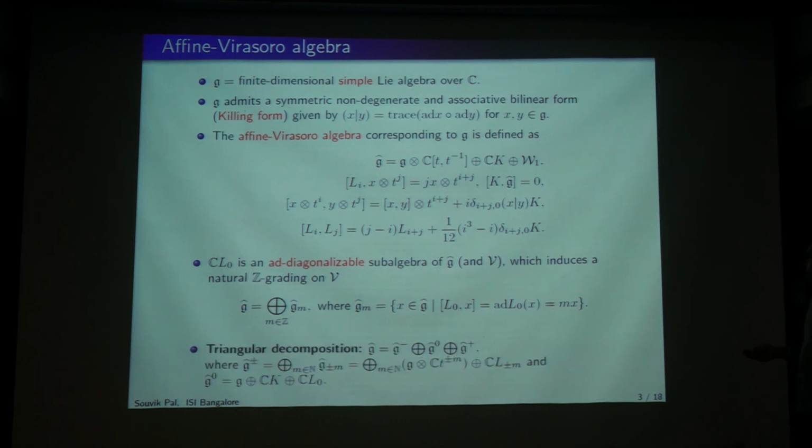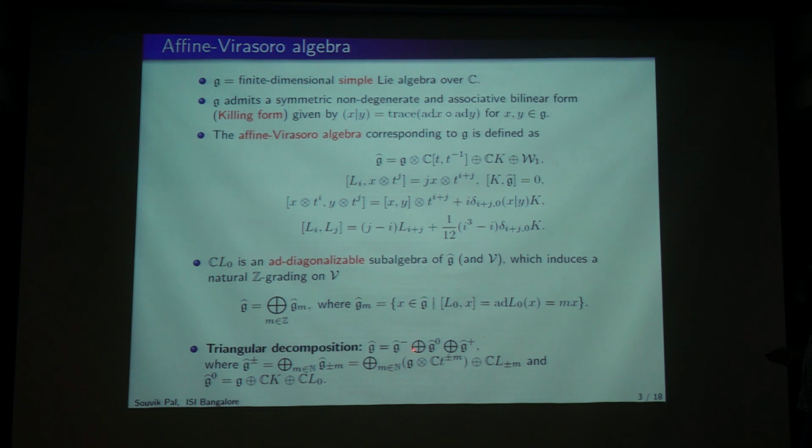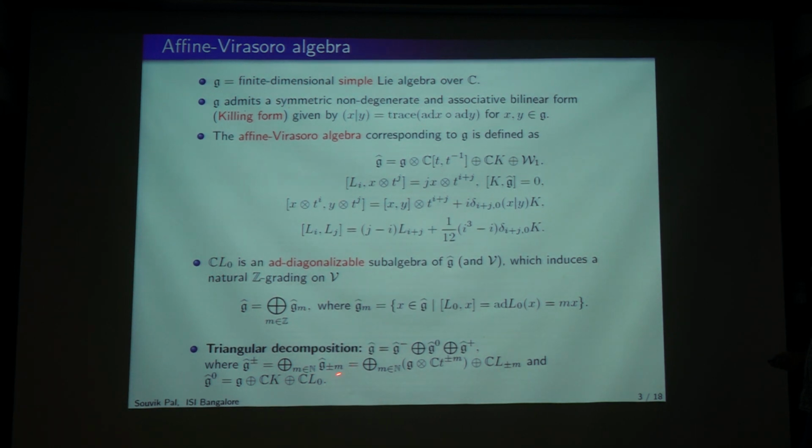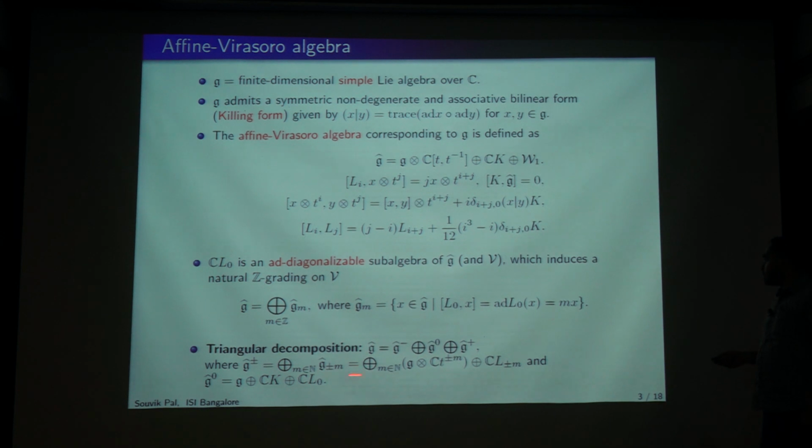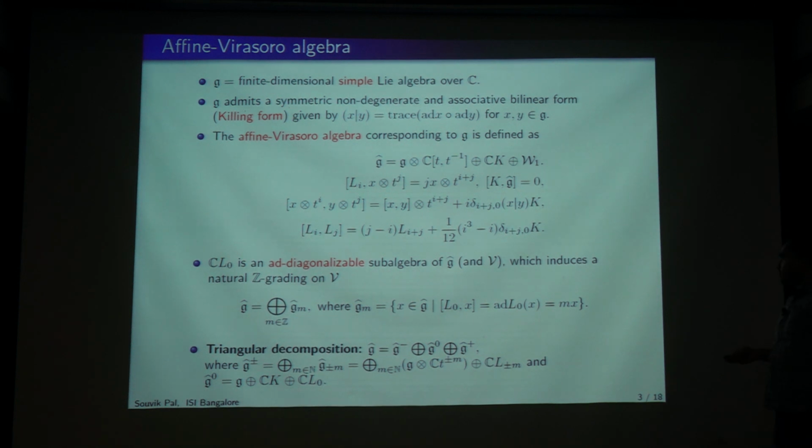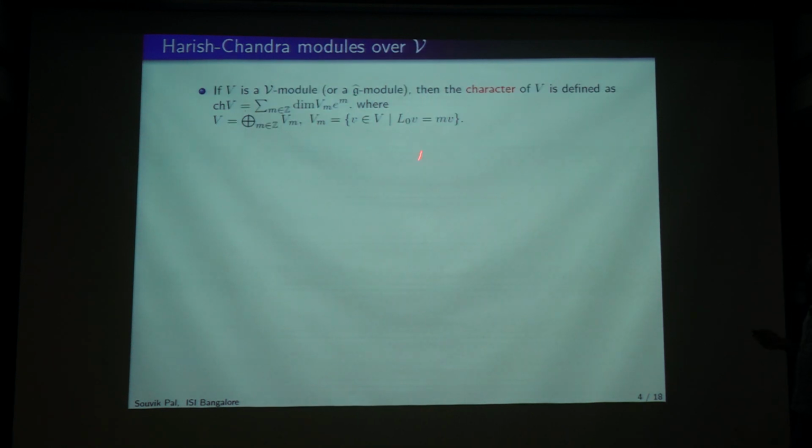This directly gives rise to a very natural triangular decomposition into negative, positive and 0 parts. On the positive part I am just collecting the positive graded components and summing them up. Similarly for the negative, and in the 0 part I just have this thing. For the triangular decomposition I am essentially using the well ordering on Z, which is a nice order. Let me move on to the representation theory part.